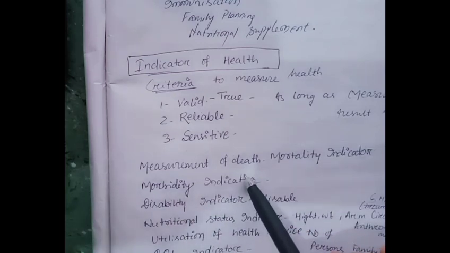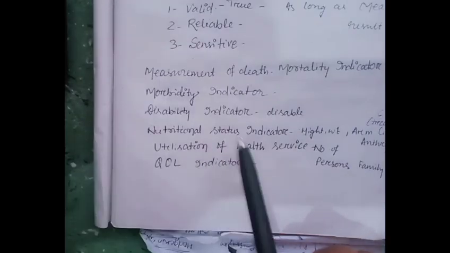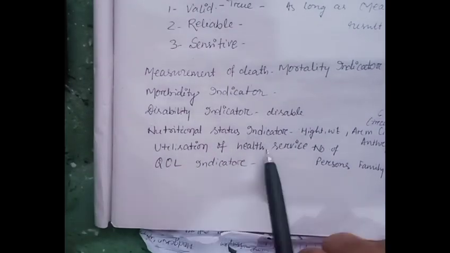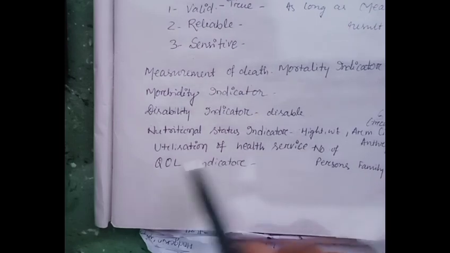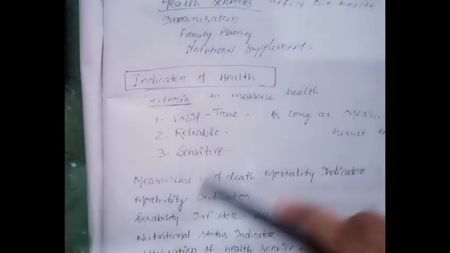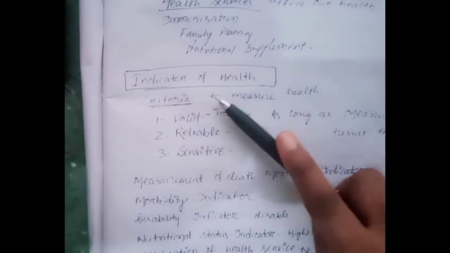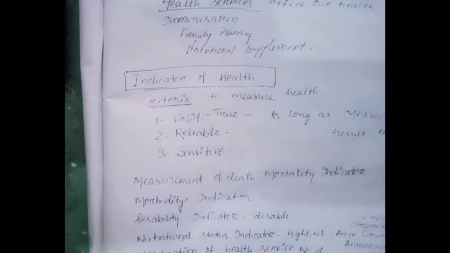Then measurement of death, morbidity indicators, disability indicators, nutritional status indicators, utilization of health services, and quality of life indicators. These are the common indicators used. And what characteristics should an indicator have? It should be valid, reliable, and sensitive.